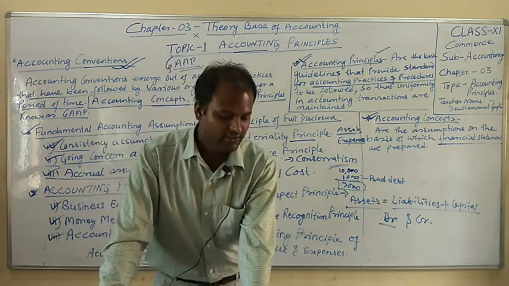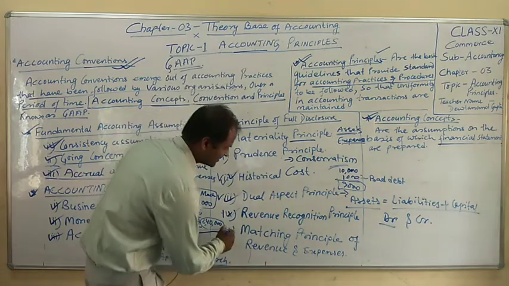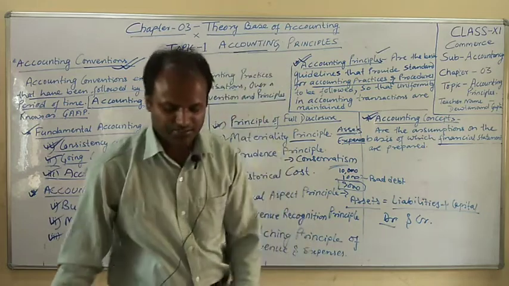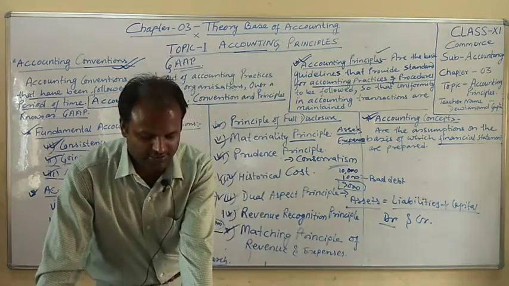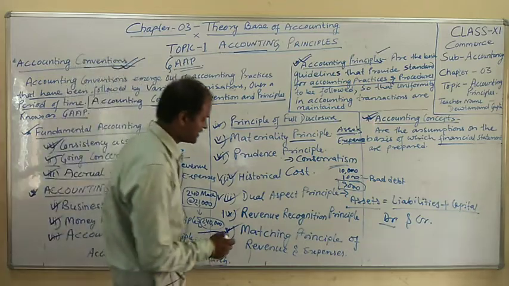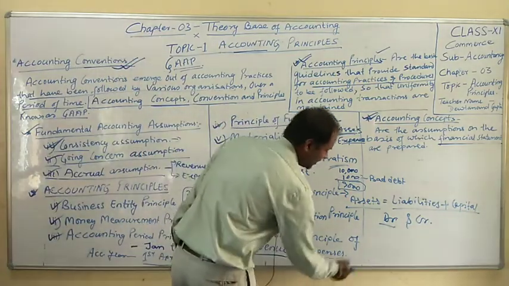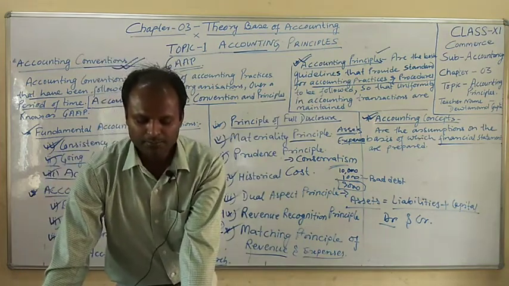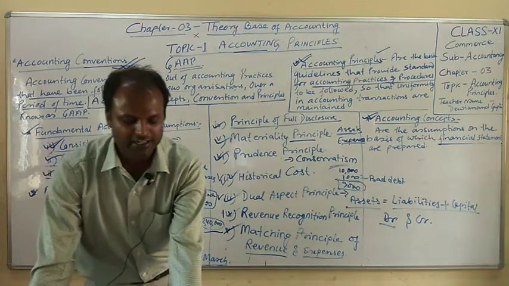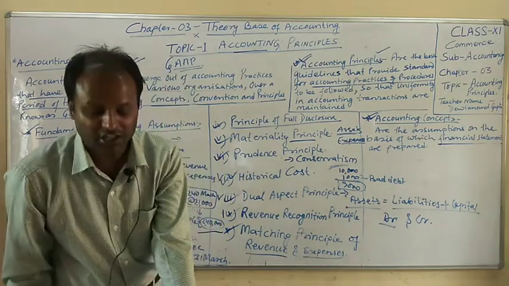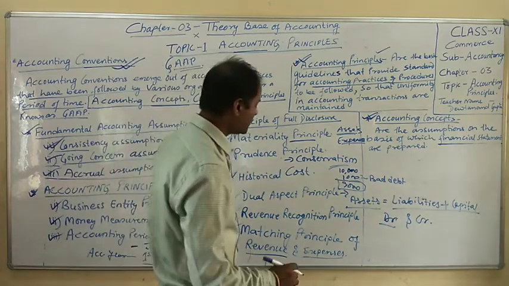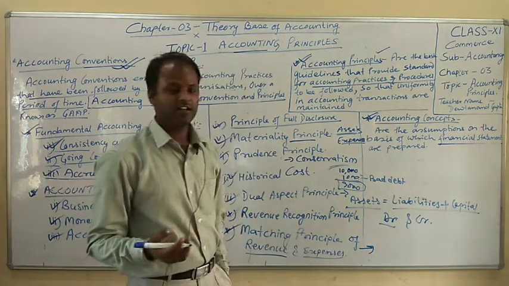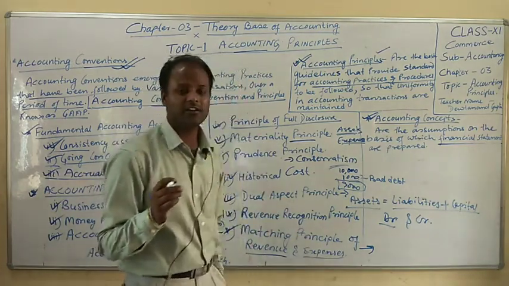Now next let us go to the last concept, the matching principle of revenue and expenses. It says that in one business there should be revenue and there should be expenses also. The matching principle suggests that we must match the revenue of a particular period with the expenses of that particular period only, to get a correct profit. Whatever revenue and expenses have been incurred should be measured in one period only.